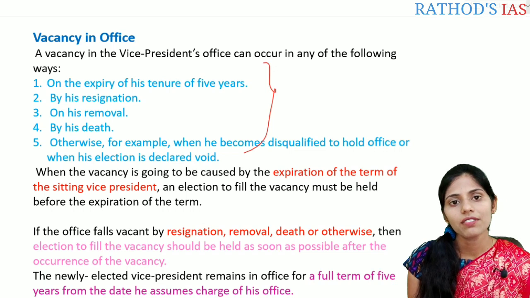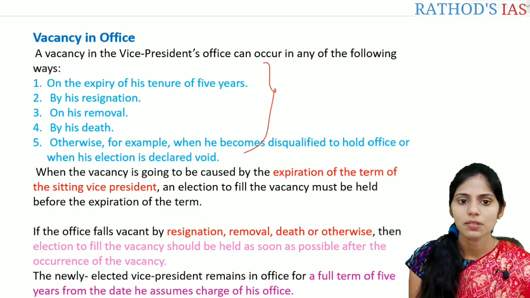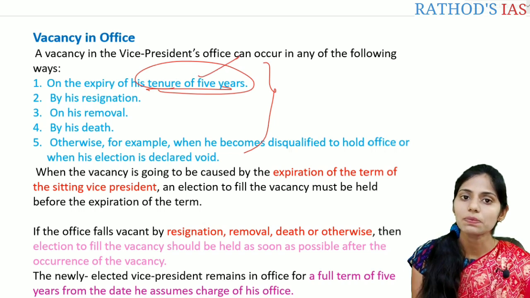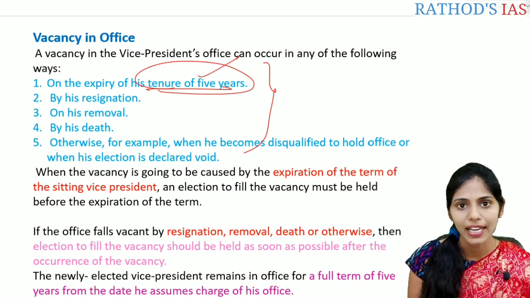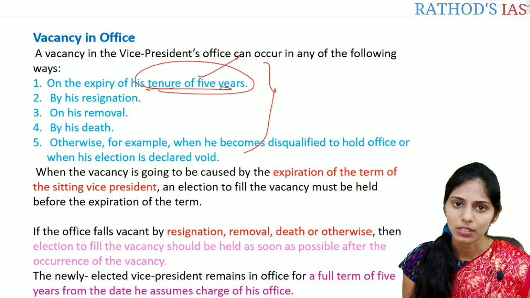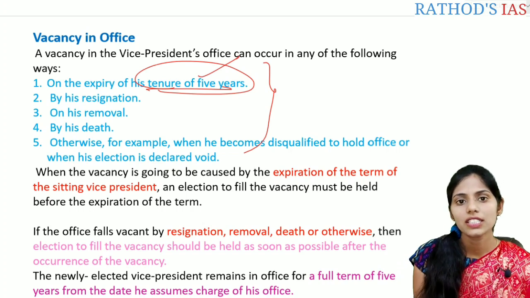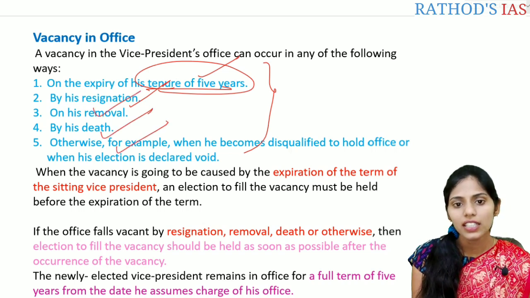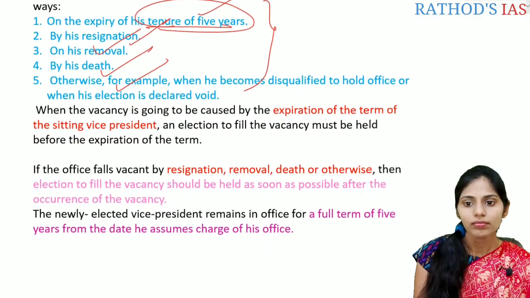Whenever this vacancy is caused by the expiration of his tenure of 5 years, before the expiry itself, new elections will be conducted to elect the Vice President. And if you see the other cases like resignation, removal, death or otherwise, in this case what happens?